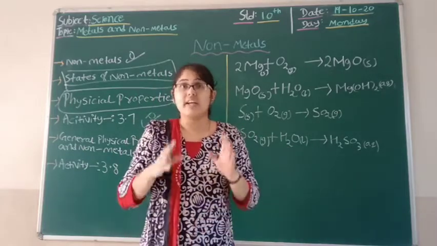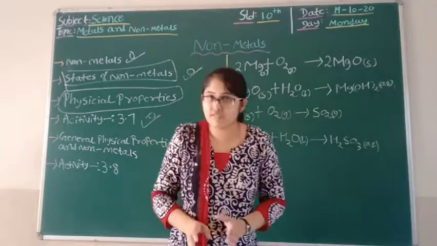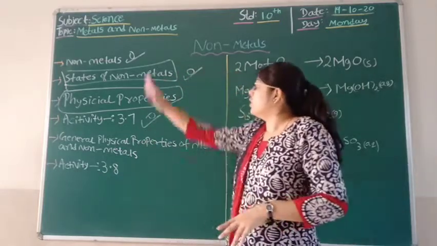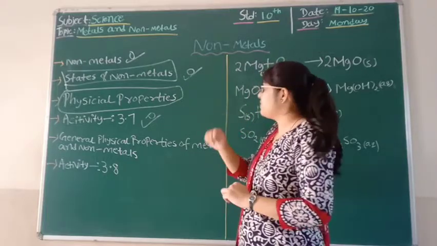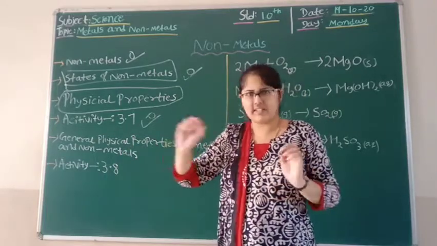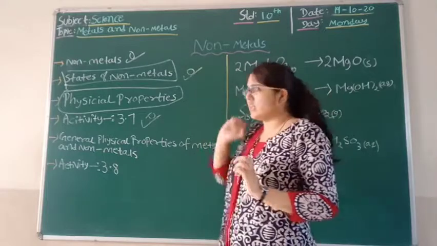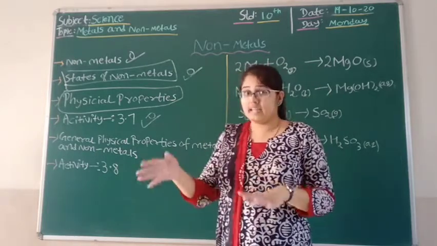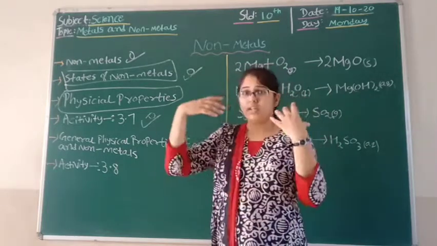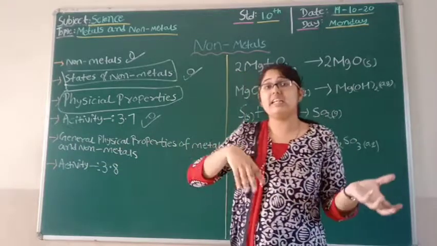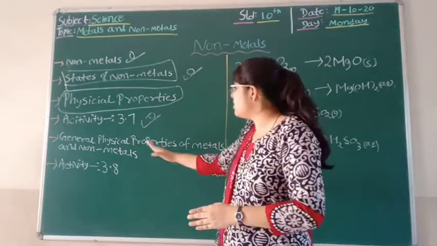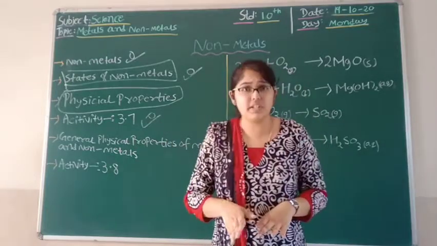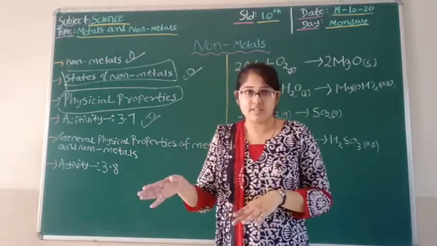So students, in this video we have seen non-metals, the states of non-metals, in which we have seen solids, liquids and gases with different examples. Then we have seen the physical properties by activity, in which we have seen the allotropes of carbon, hardness, shininess, good conductor of electricity. And then we have seen some five to six general properties of metals and non-metals, right?